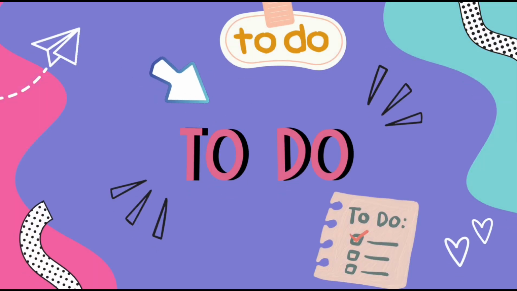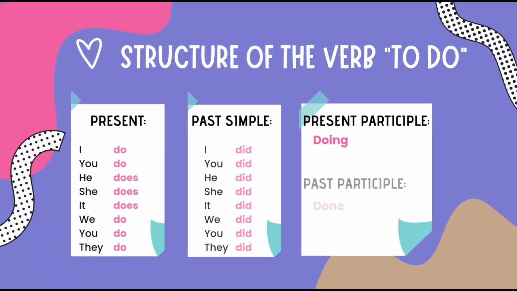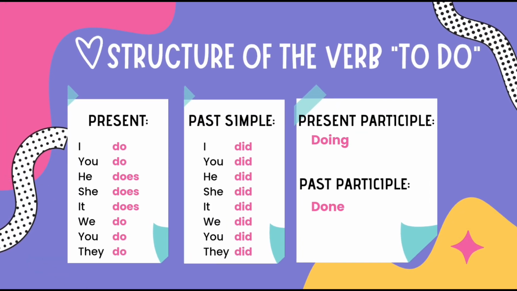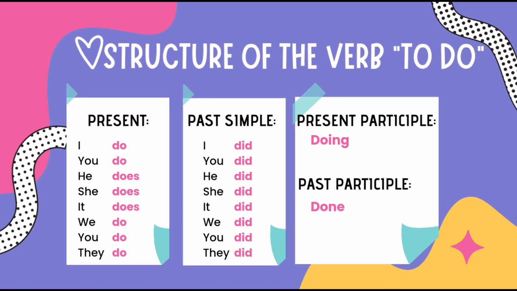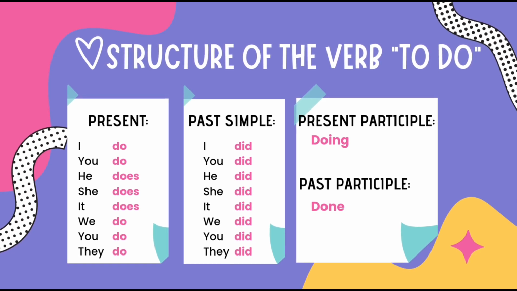The next verb is to do. The structure of the verb to do is: in the present, the verb to do has two forms. Does for the third person singular, he does, she does, it does. And do for any other subject, I do, you do, we do, you do, they do. In the past, the verb to do has only one form, did. The present participle of the verb to do is doing. The past participle of the verb to do is done.